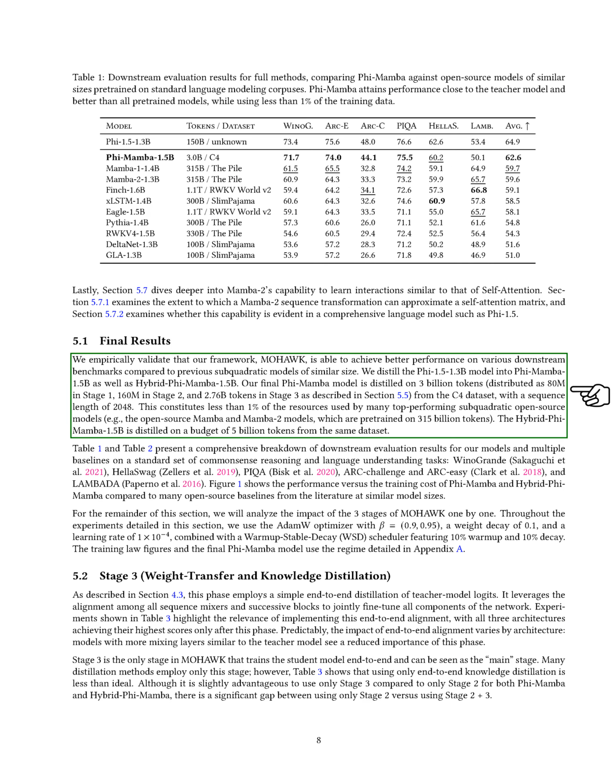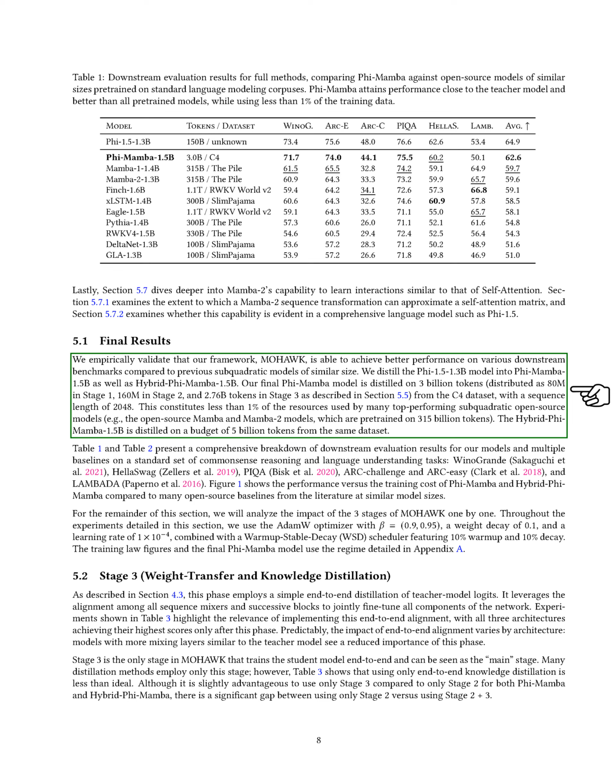We validate that our MOHAWK framework achieves superior performance on various downstream benchmarks compared to previous subquadratic models of similar size. We distilled the PHI 1.5 1.3b model into Phi Mamba 1.5b and hybrid Phi Mamba 1.5b. Our final Phi Mamba model was distilled using 3 billion tokens from the C4 dataset, with a sequence length of 2048. This is less than 1% of the resources used by many leading subquadratic open-source models.